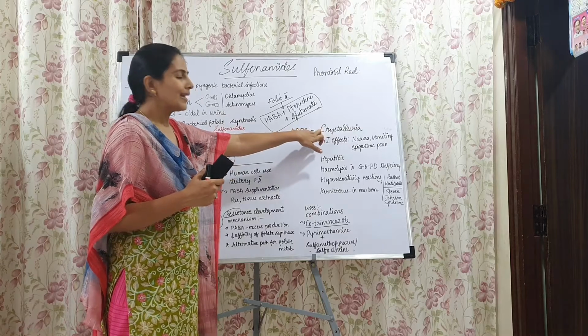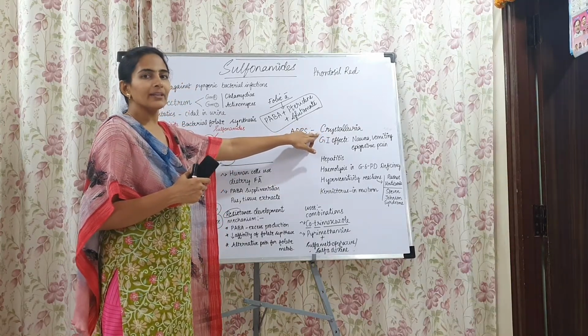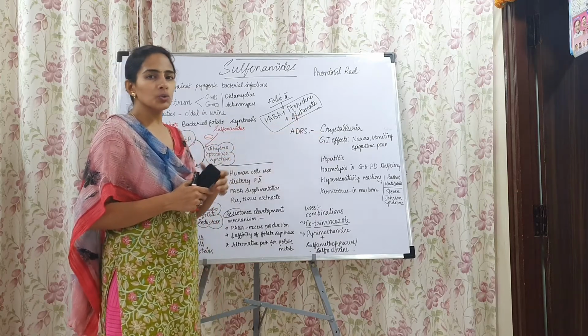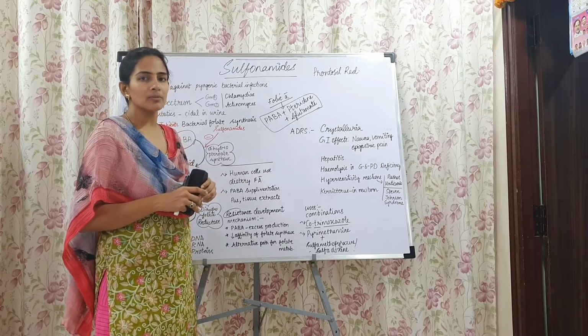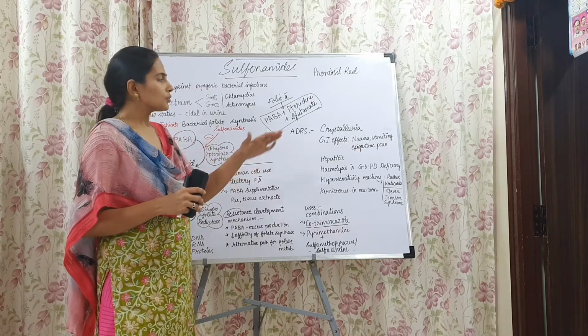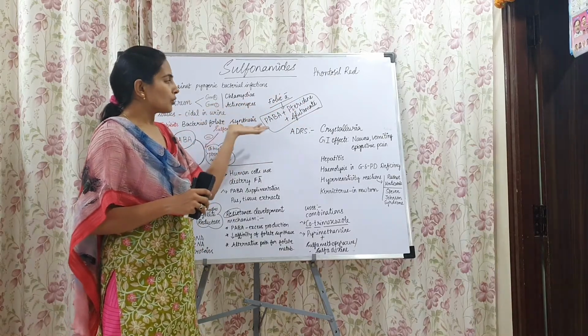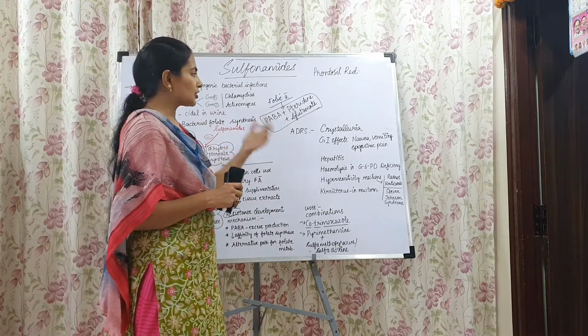That is called crystalluria, which causes irritation to the bladder, and it may also develop into renal toxicity. So people who have acute renal problems or some renal problems should take very low doses of sulfonamides. Dose reduction is needed in such patients.